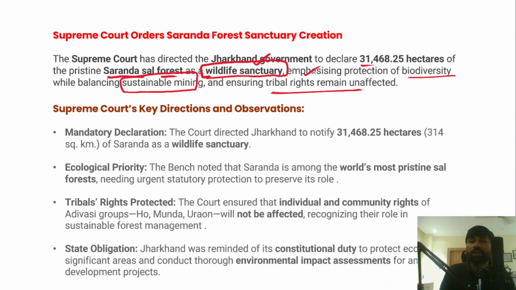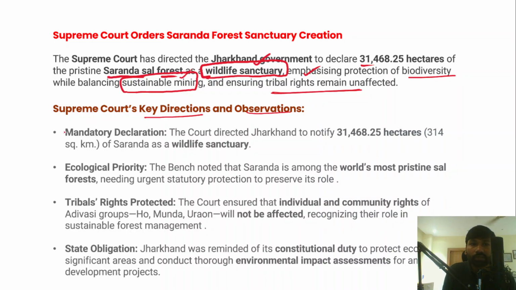We need to protect the tribal rights, we need to protect and conserve the biodiversity, and at the same time ensure sustainable mining as well. So this is what is called balanced growth and development. So on the one hand we are balancing the development, and at the same time we are conserving the environment and ecosystem and protecting the rights of the tribal communities who are living in this forest as well, right? So let's understand the Supreme Court's key directions and observations in this matter, right?